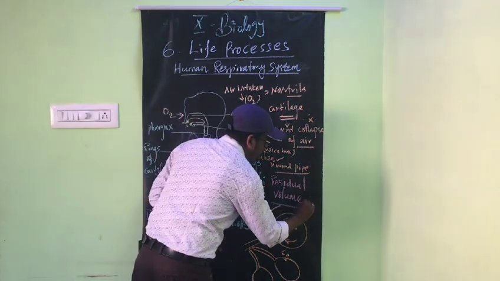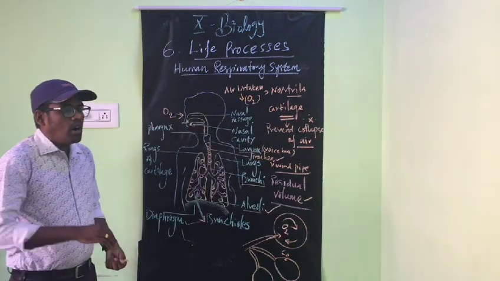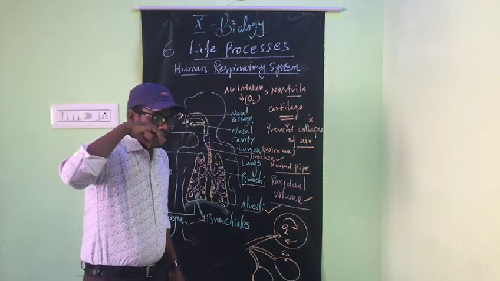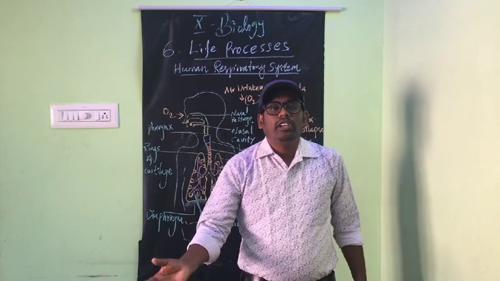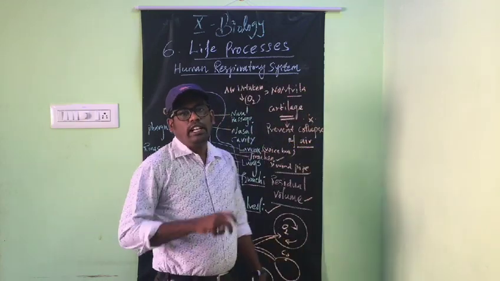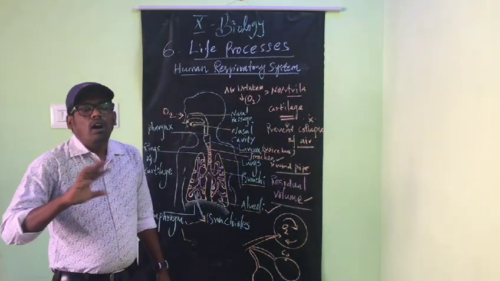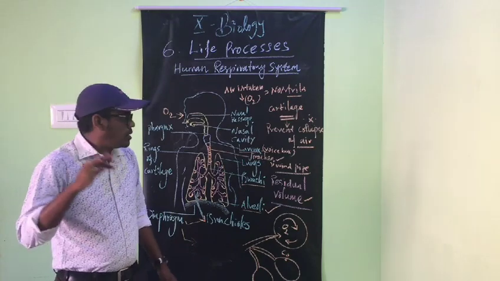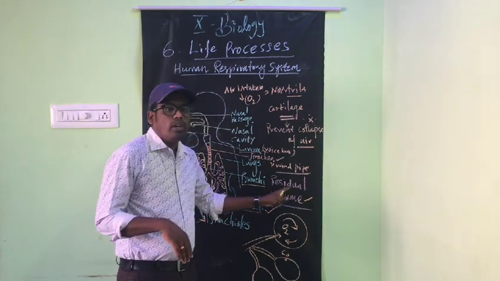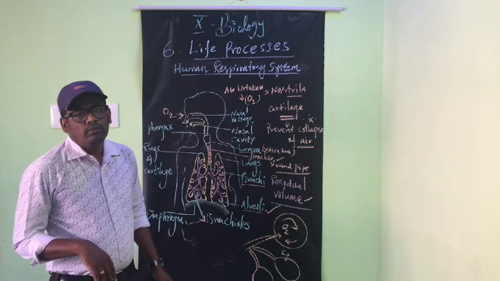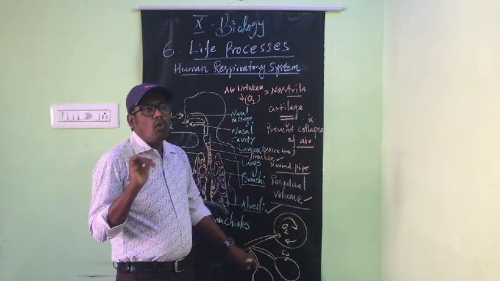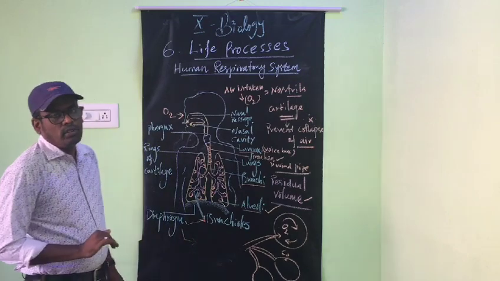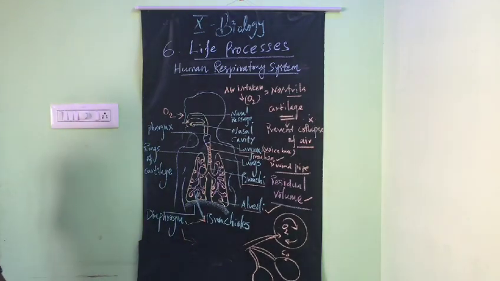Residual volume of air. After inhalation, there is a gap before the next inhalation. So how are the body cells managed? Some amount of air is stored inside the alveoli. That is called the residual volume of air.